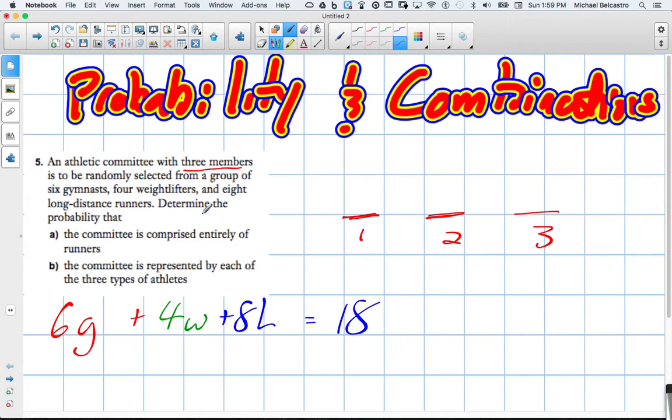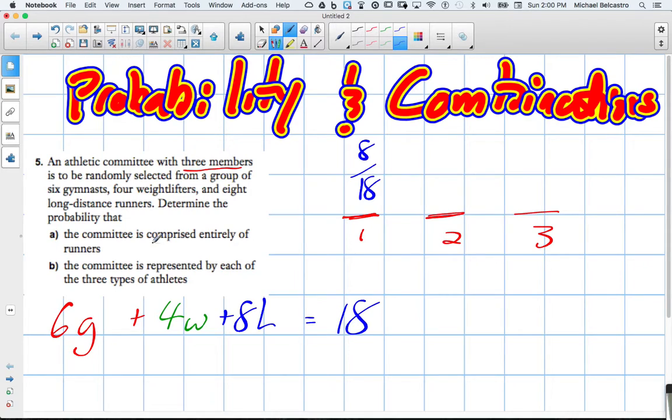Okay. The very first question is asking us about a committee comprised entirely of runners. So we're looking at 8 runners. So in the very first selection, we have an 8 in 18 chance of drawing a runner out, because there's 8 long-distance runners and a total of 18.